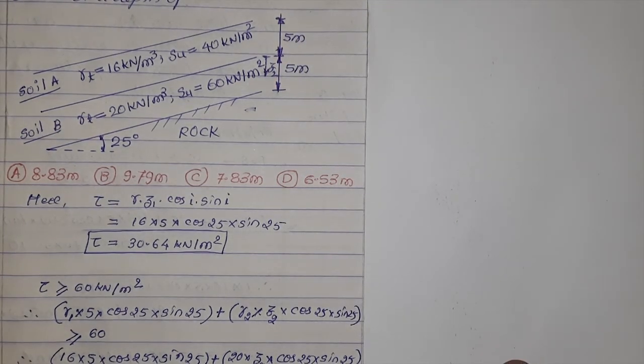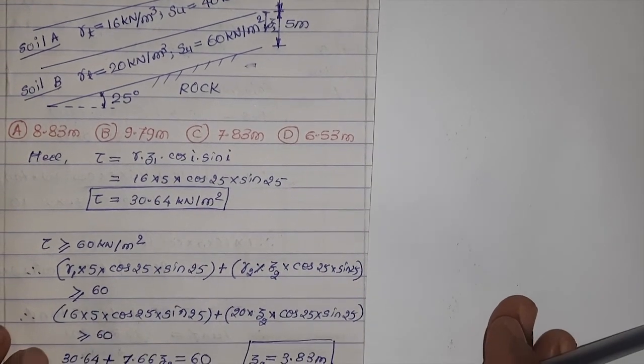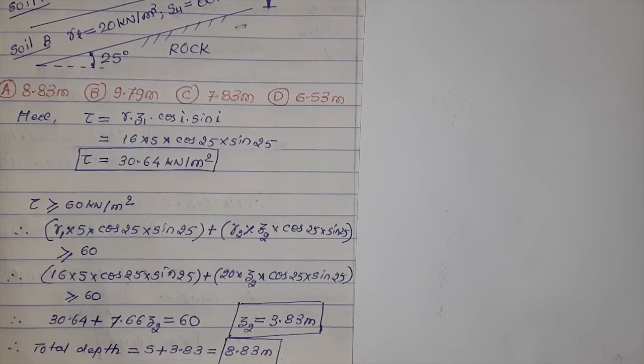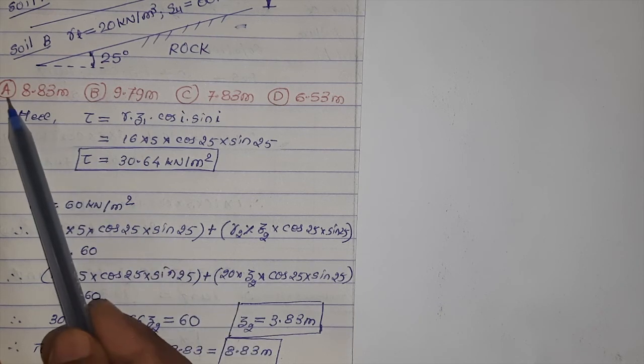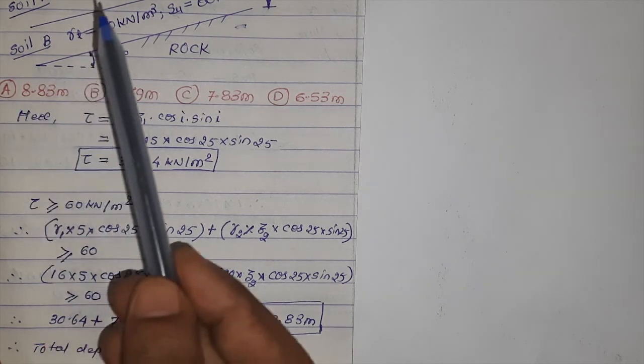So let us write down the total depth. After calculation, the total depth comes out to be 5 plus 3.83, that is 8.83 meter from the top ground surface. Thus, option A is correct for this question.